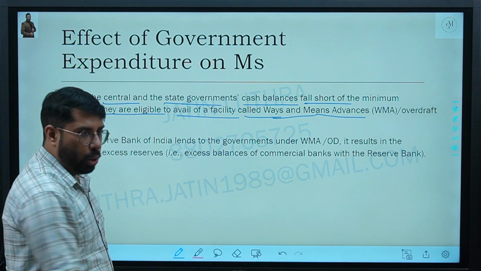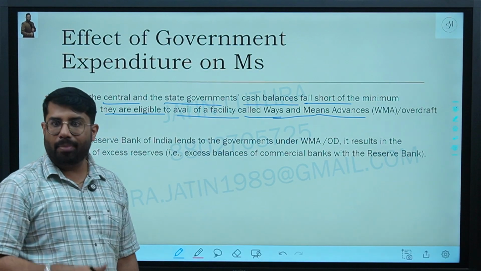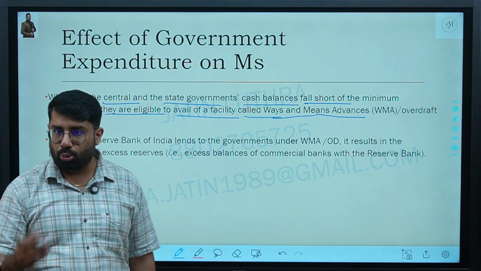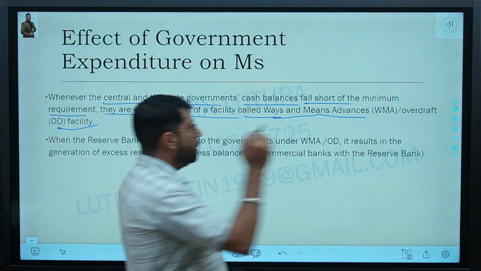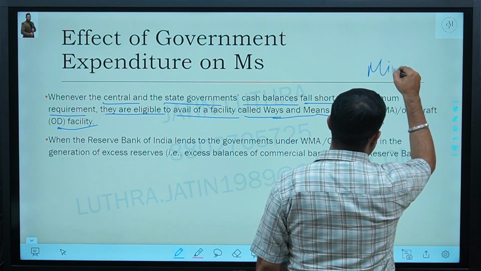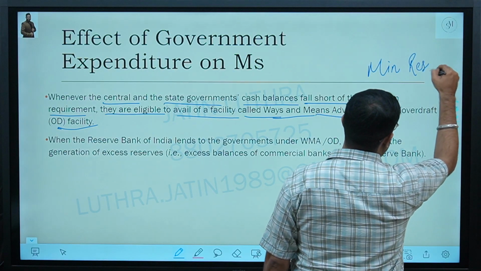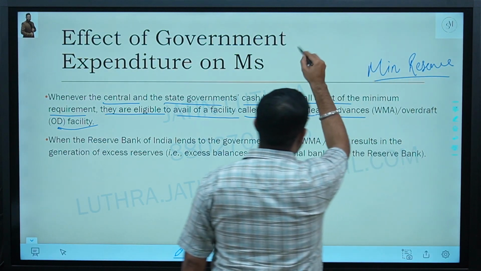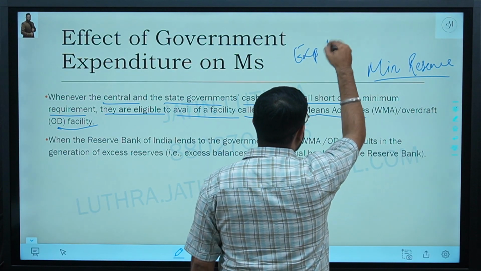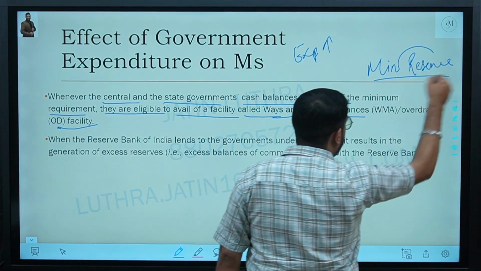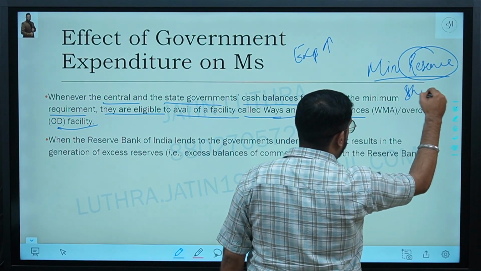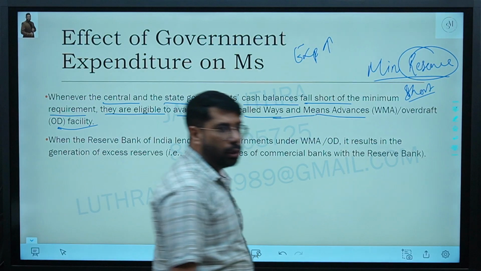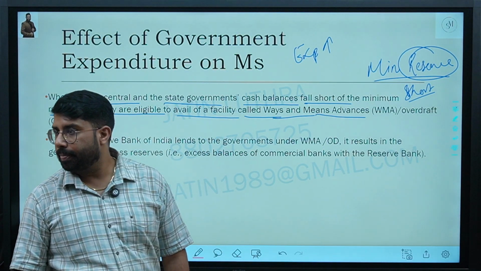When the government spends out of its reserves, it has to keep the minimum. It means there is a minimum requirement of reserve. Their expenditure is increasing and this reserve is falling short. Are we clear? Yes or no?